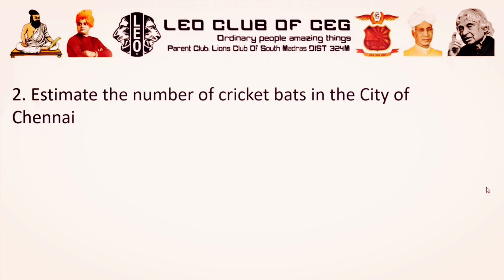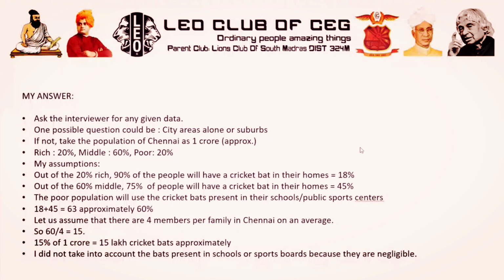Just widen your horizon and think. Think in all different ways. I want at least 6 or 7 factors. So before any question is given, before trying to solve the problem, you can ask the interviewer as many questions as you can. So here you can ask the interviewer whether it's only for the city or the suburbs also. It's one possible question. And now I have taken wealth as a parameter.